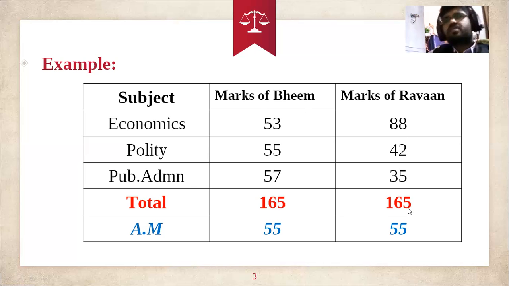So who is the first? Can anybody guess? On the basis of total marks, both are equal. When you calculate the average, the average is also the same. See, 165 divided by 3 is 55. So the average value is 55.